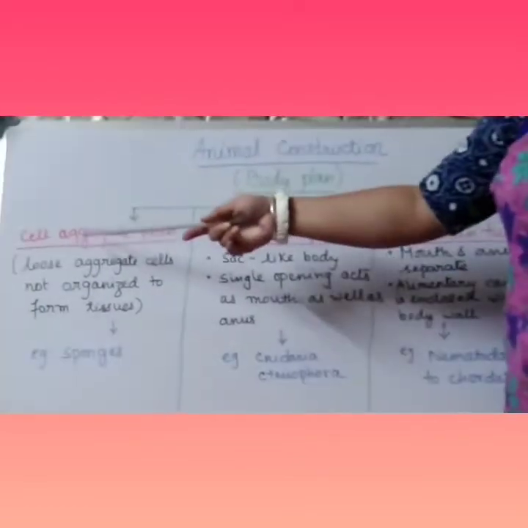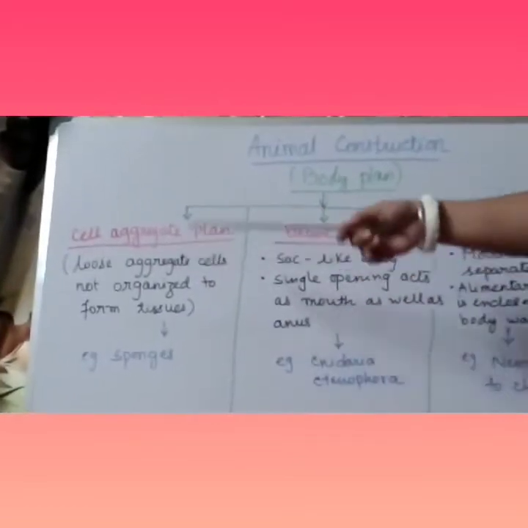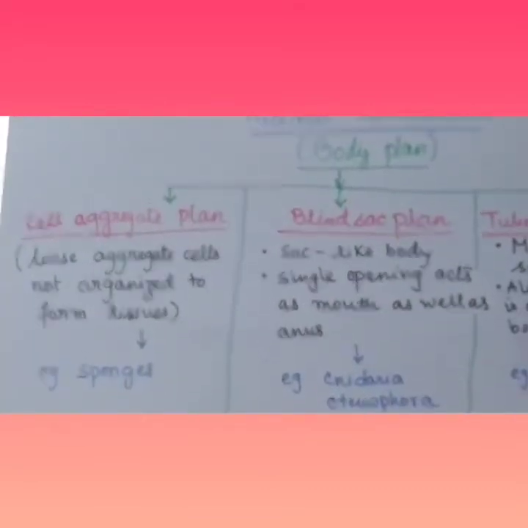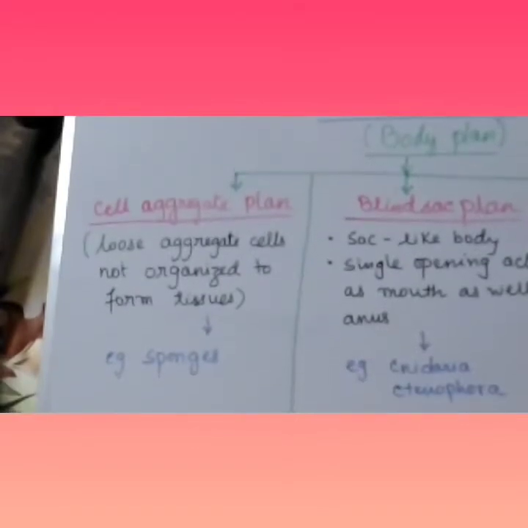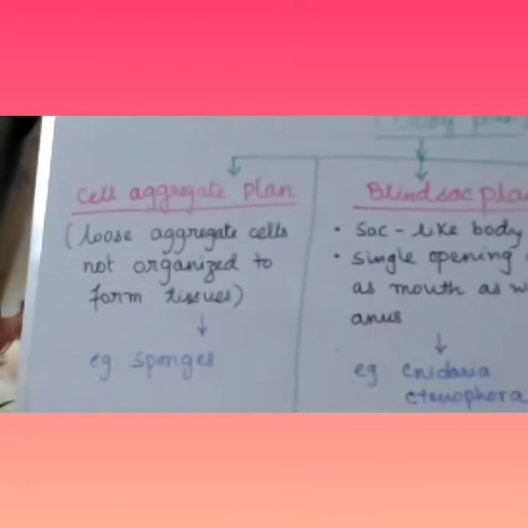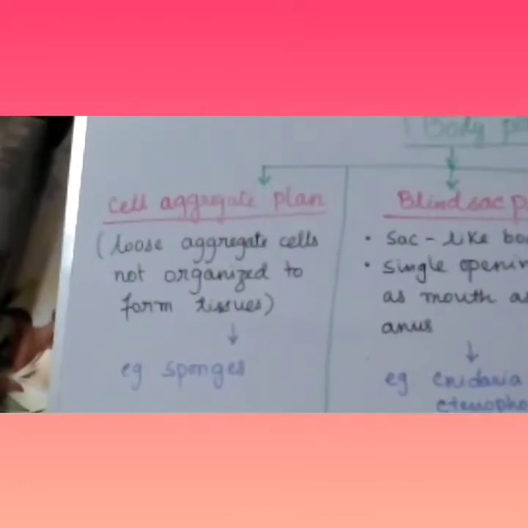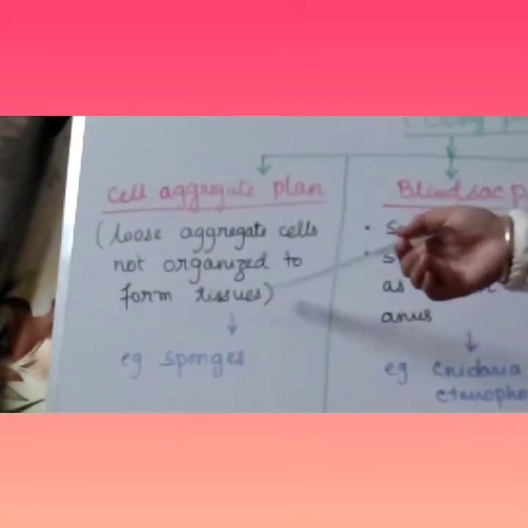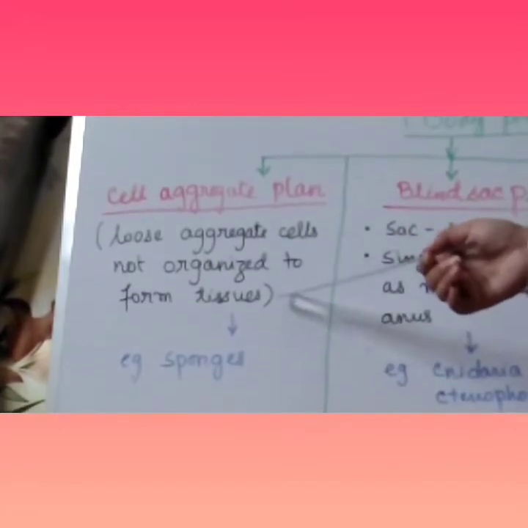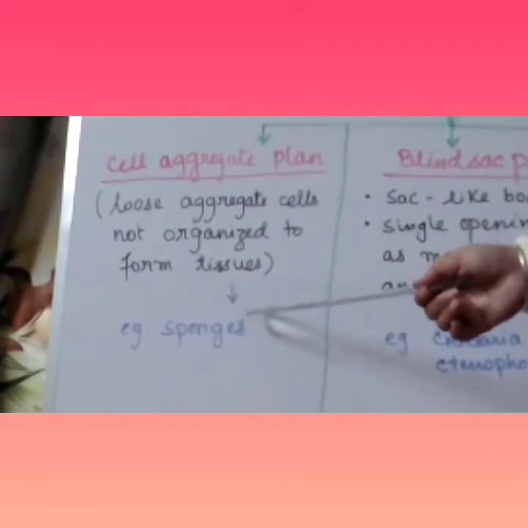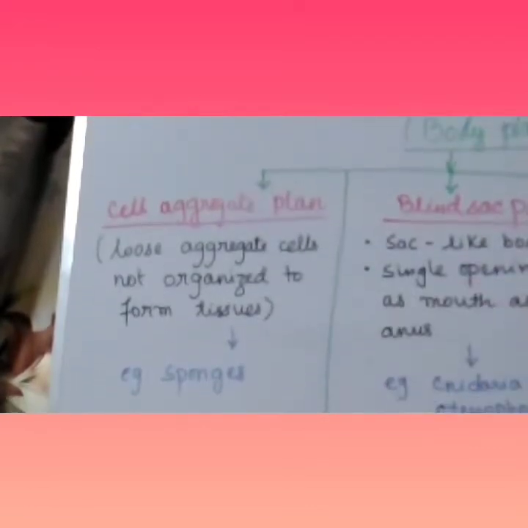So first, the cell aggregate plan. In the cell aggregate plan, the different cells are loosely aggregated. They are not joined together to form a tissue. So no tissue formation is there, but cell aggregations are there. That type of animals are the sponges, the Porifera, which come under this group, the cell aggregate plan.